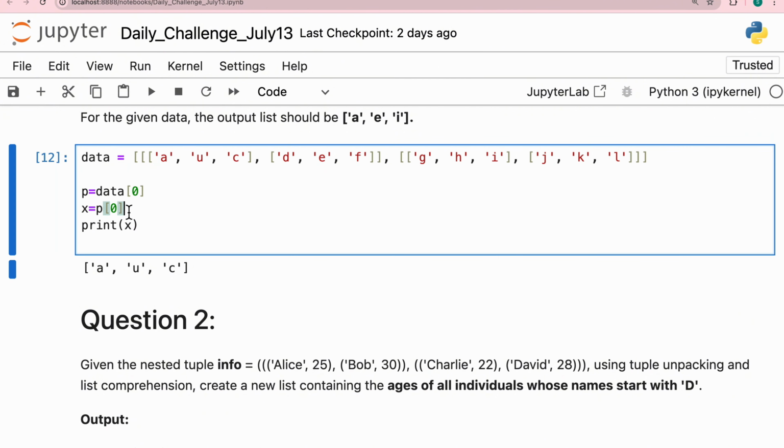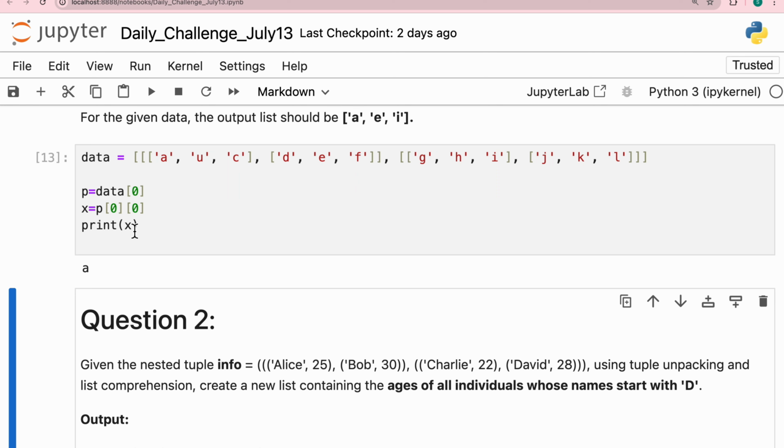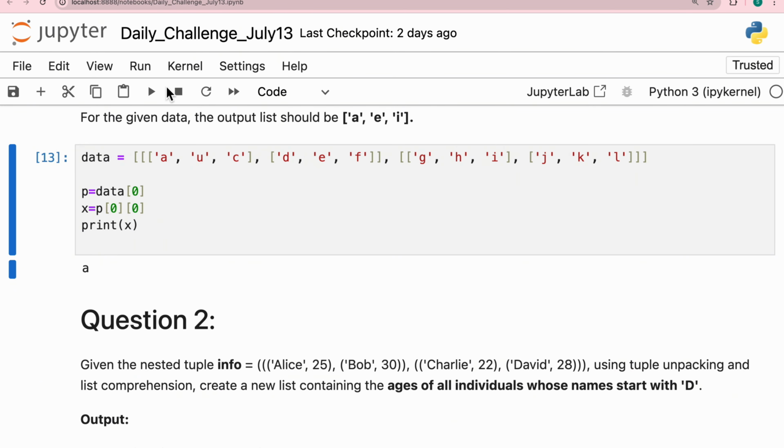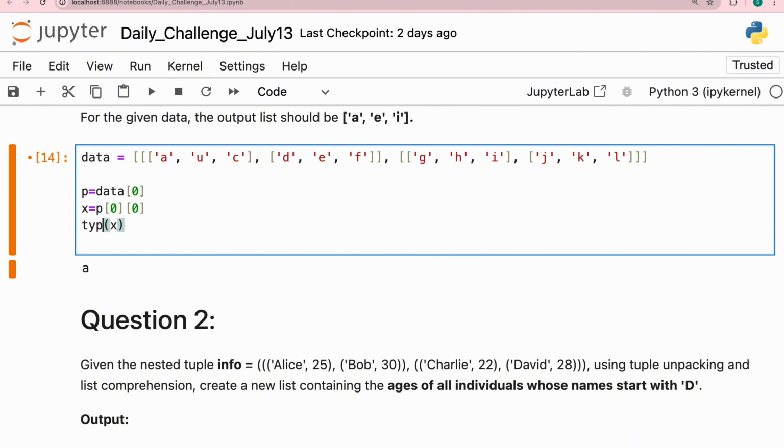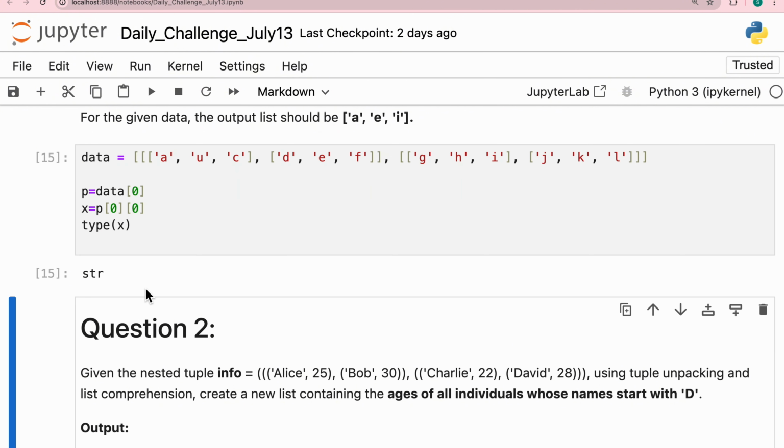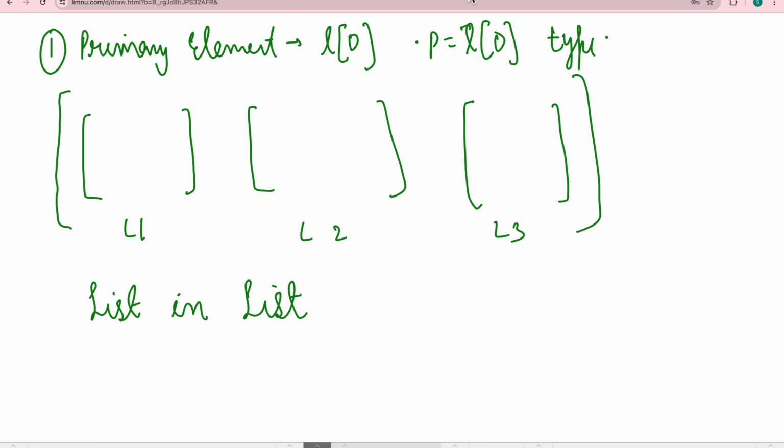Now if I do another 0 and check the type, I will see string. So what do I see? There is a list.